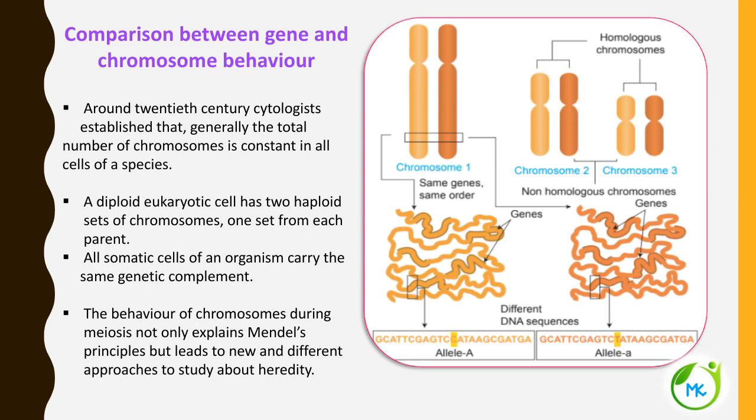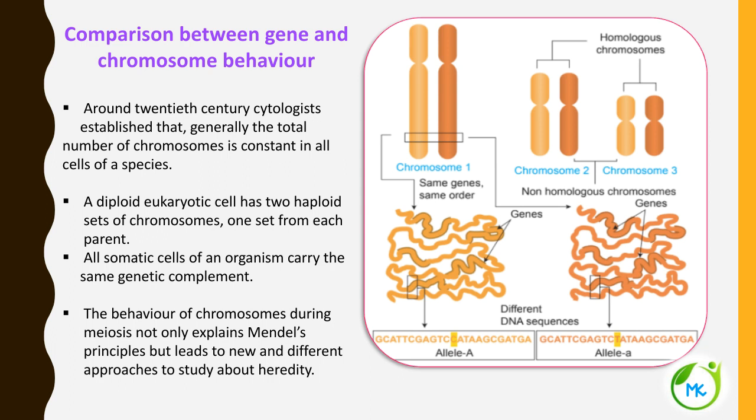Now let's see the comparison between gene and chromosome behavior. Around the 20th century, cytologists established that generally the total number of chromosomes is constant in all cells of a species. In a particular species, whether it is a somatic cell or a gametic cell, the chromosomal number is constant in all the cells of the species.